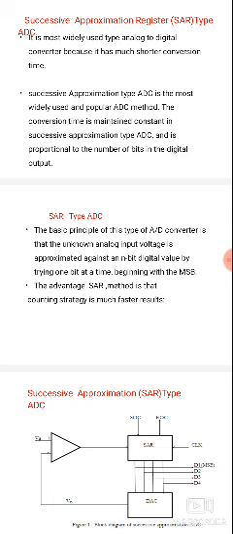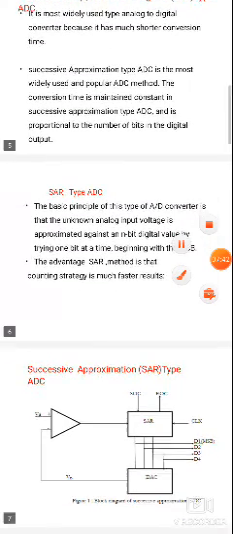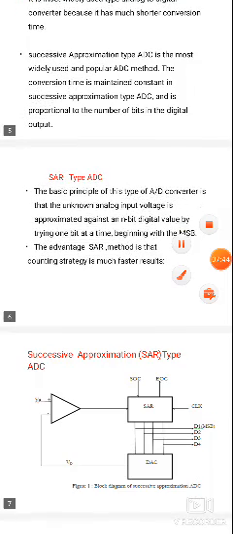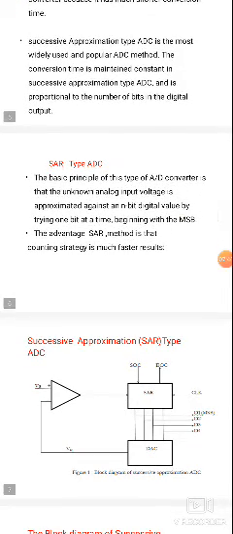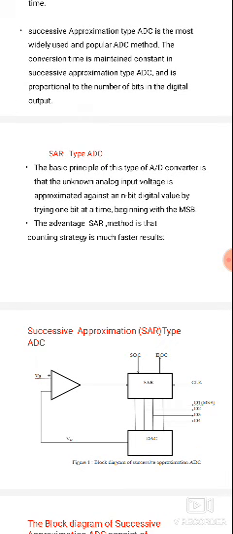The main disadvantage of the counter type is conversion time. Here the main advantage is that the conversion time is much shorter compared with the counter type. Next, the successive approximation analog to digital converter is most widely used and it is a popular type of analog to digital conversion.